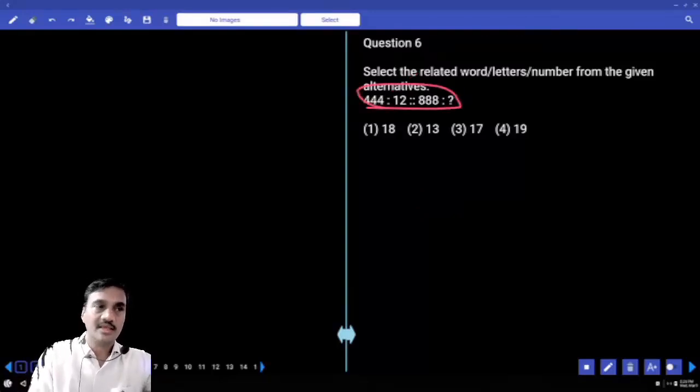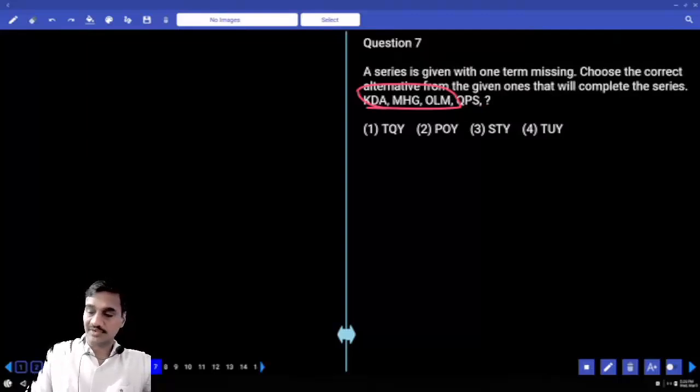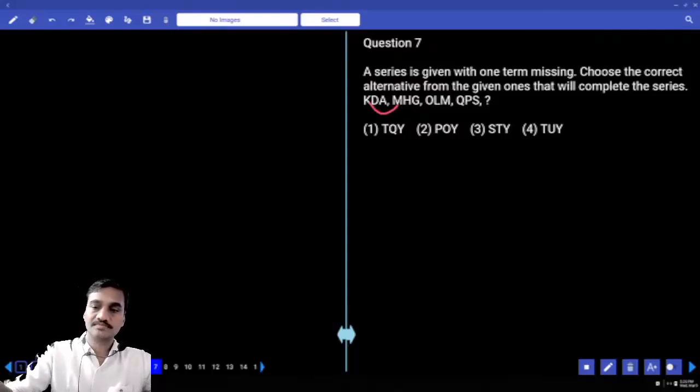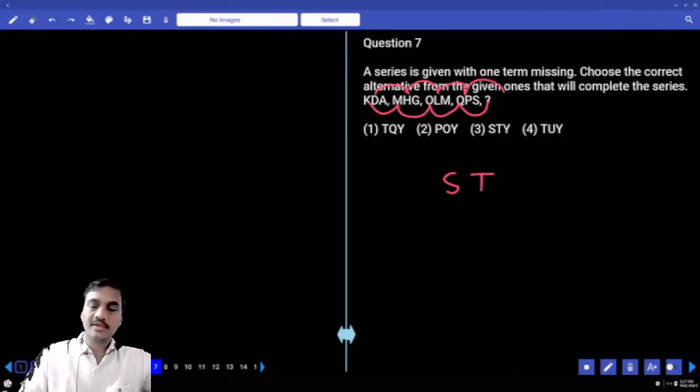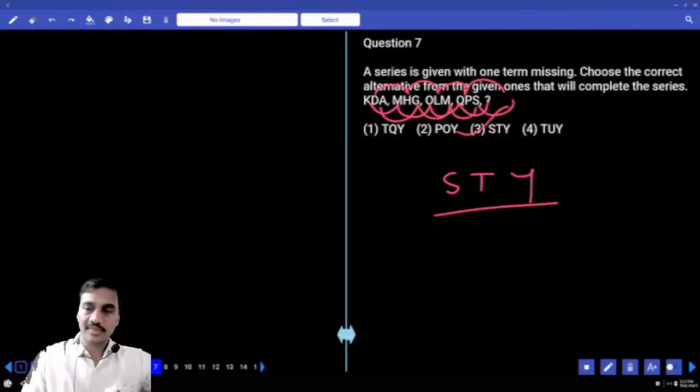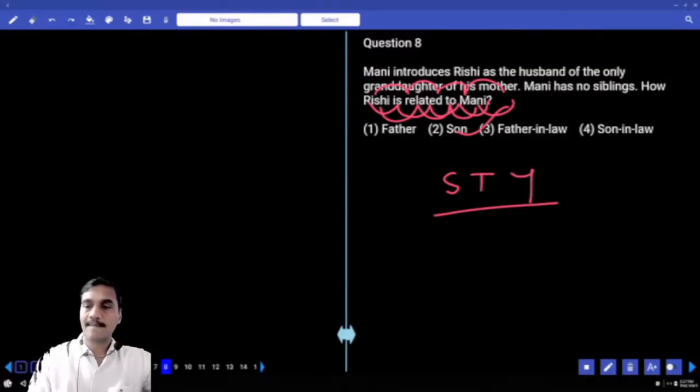Question number 6. Did anyone get the answer? The 6th one. Then coming to question number 7. Now in this 7, K and M, what is the difference we have? +2. And +2, +2, +2, plus Q, +2 is S. D and H, 4 + 4 + 4 + 4. And P + 4 is T, ST. A and G, 1 and 7, +6, +6, +6. 19 + 6 is 25. And ST5, choice 3, question number 7.